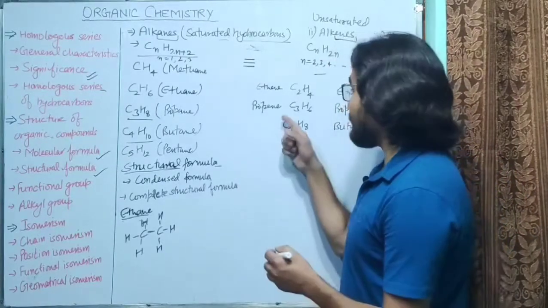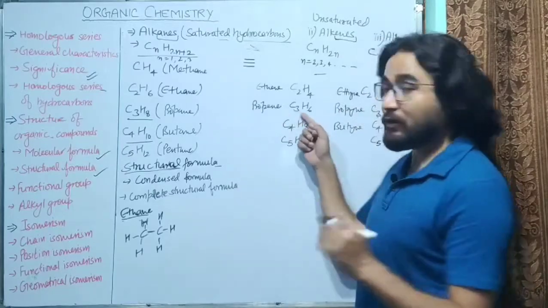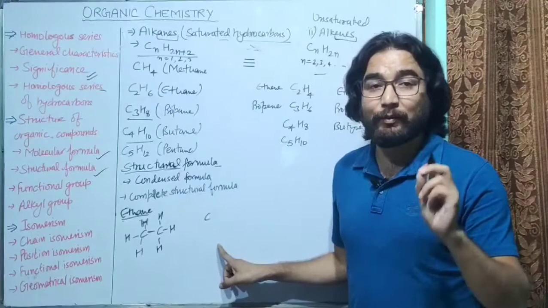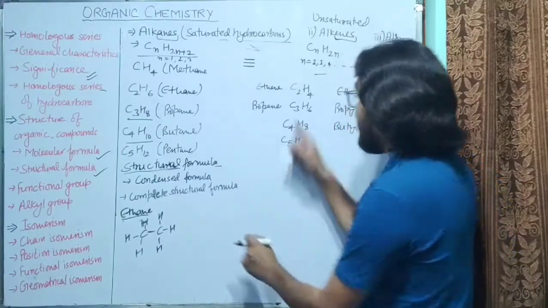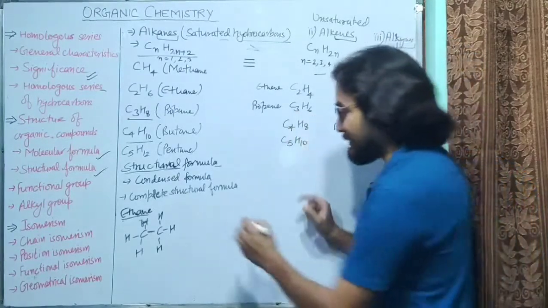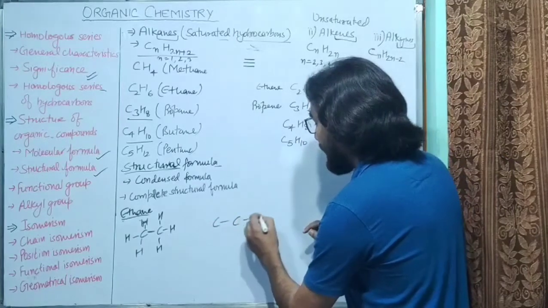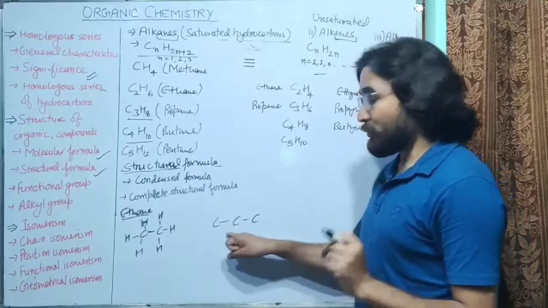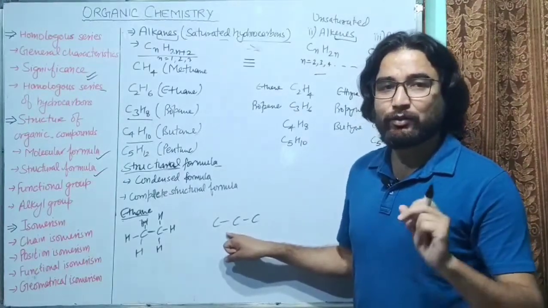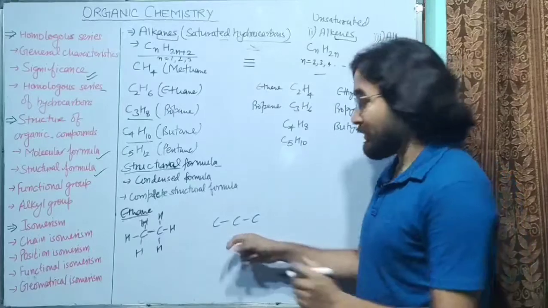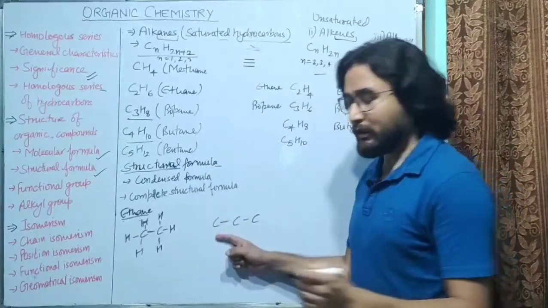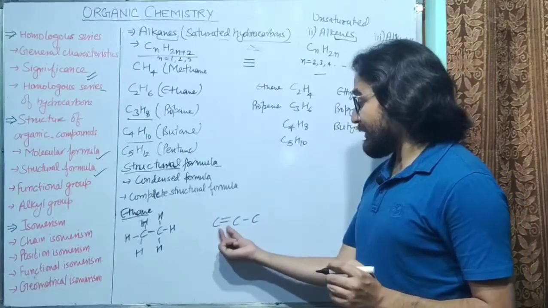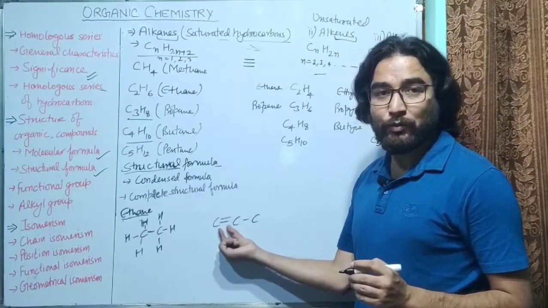Now let's talk about a few more examples. Like if we talk about propene, so let's talk about propene. So there will be 1 double bond between any 2 carbon atoms. So first of all, you have to put 3 carbon atoms in line, 1, 2 and 3. So 3 carbon atoms have to be attached to each other. So since 3 carbon atoms are attached to each other, so you have to put one double bond. So you can make any of these two a double bond. So for example, I have kept double bond here. So this carbon atom has already formed double bond. So 2 bonds are completed.